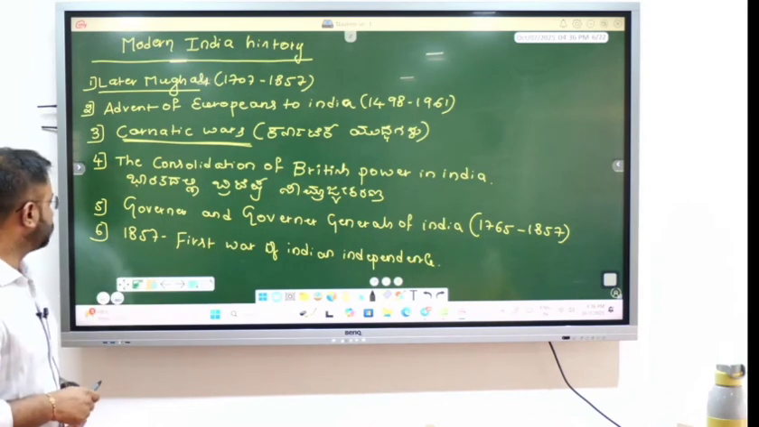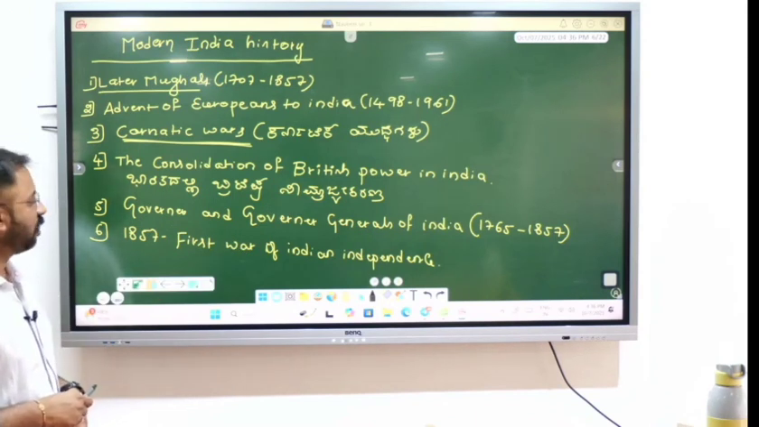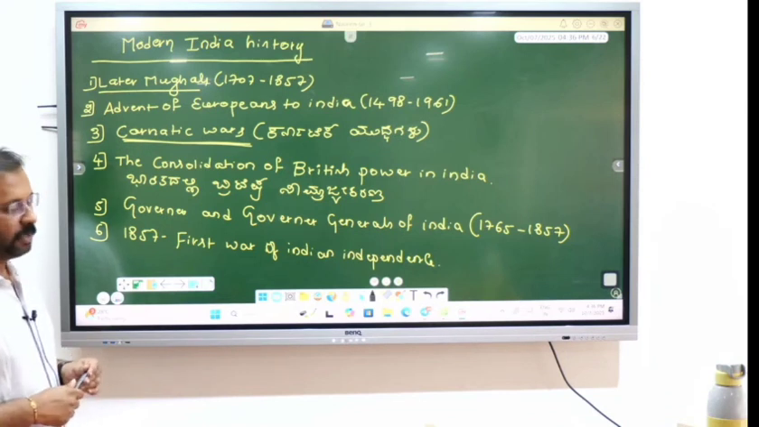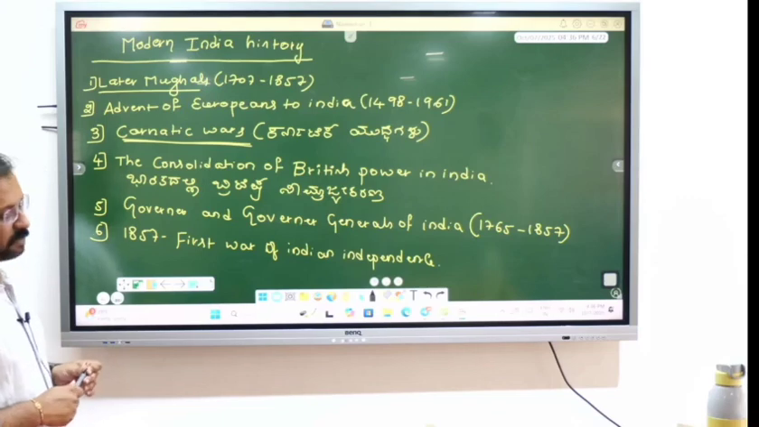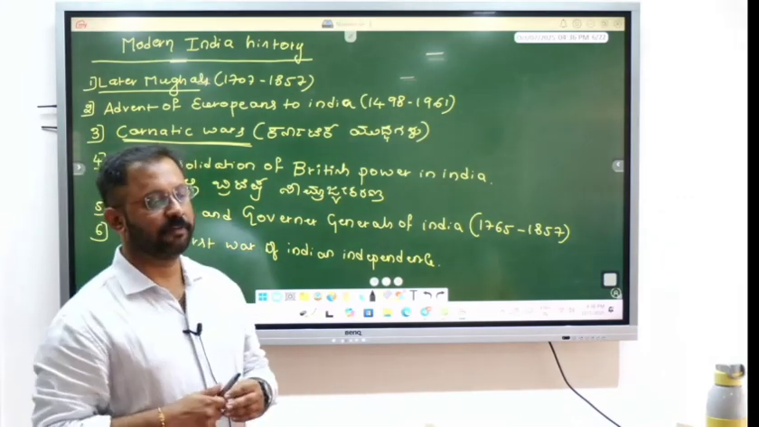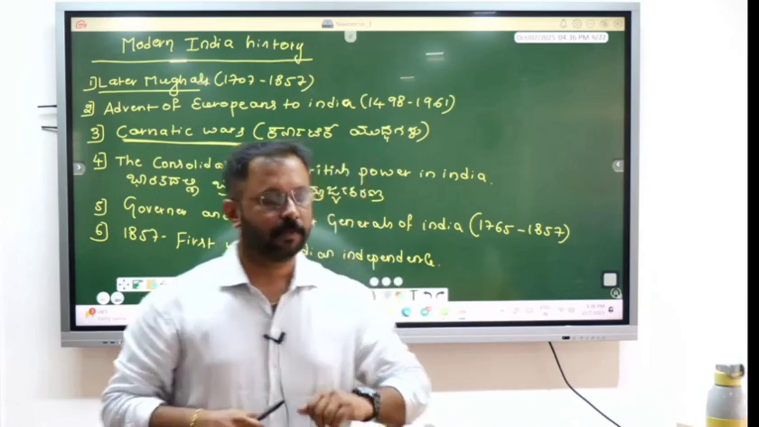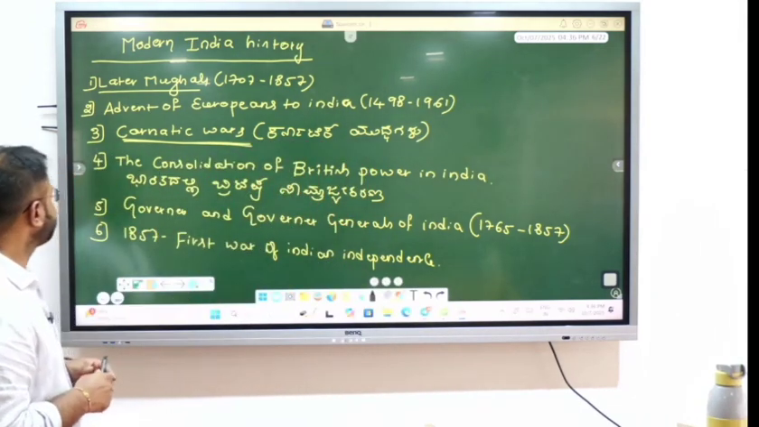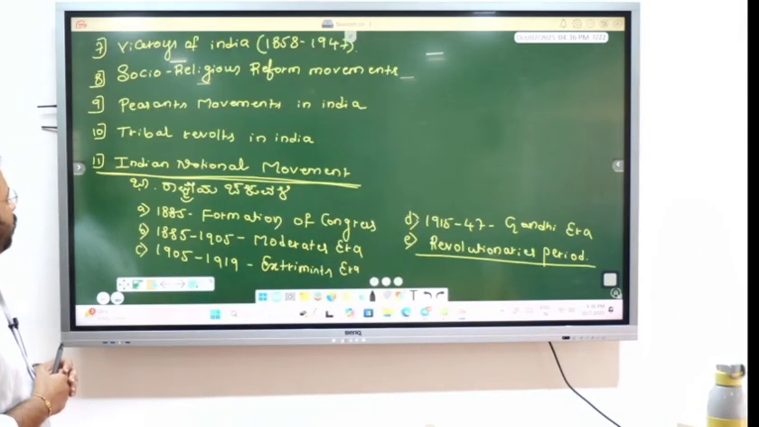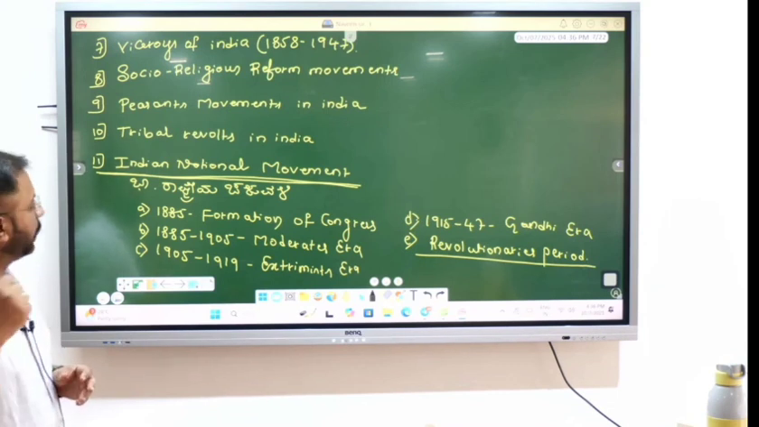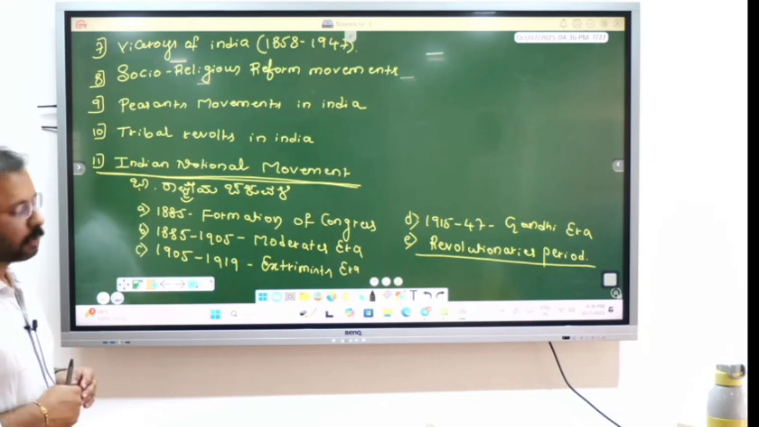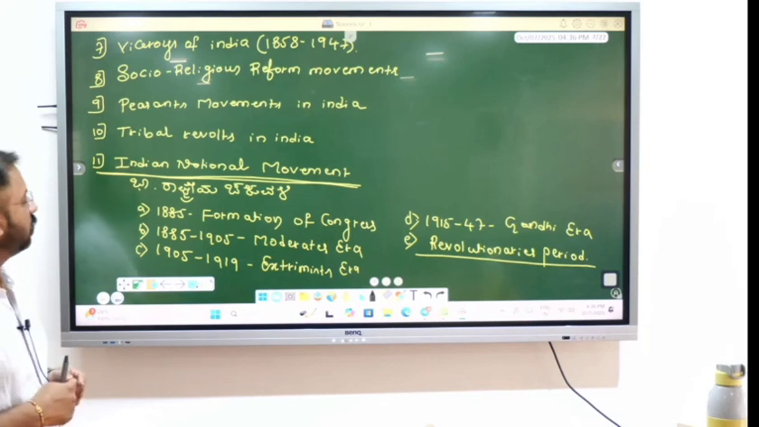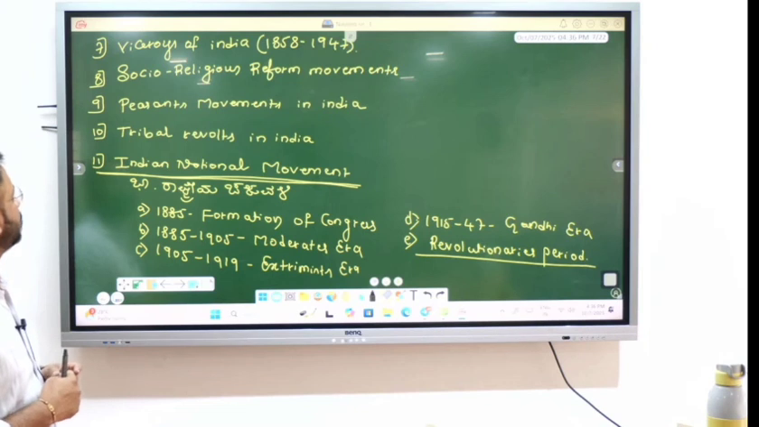And the next chapter is 1857, the First War of Indian Independence. In Kannada, Prathama Swatantra Sangrama means First War of Indian Independence. This was the first war of Indians against the British. Okay, and next, Viceroys of India. Viceroys of India means the important viceroys like Curzon, Minto, Ripon, and their policies we are going to study in this chapter.